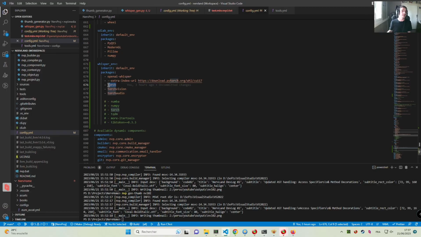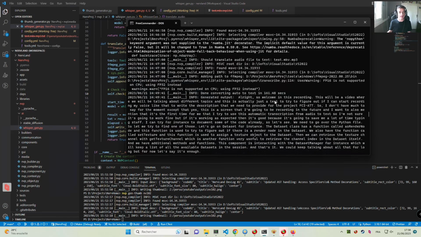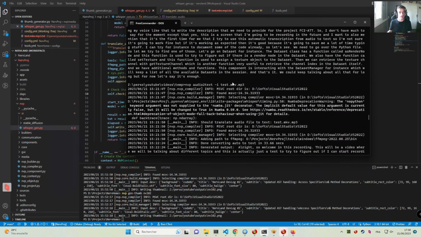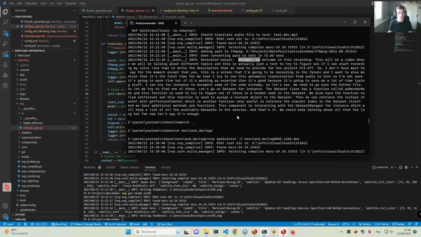But with this, we get the GPU acceleration, and this is not failing anymore. And the transcription, I'll try that another time just after. As you see here, this took only 33 seconds, so way faster. That's 8 times faster or something like that. And yes, cool. The transcription itself is the same in both cases, just going faster in this case.